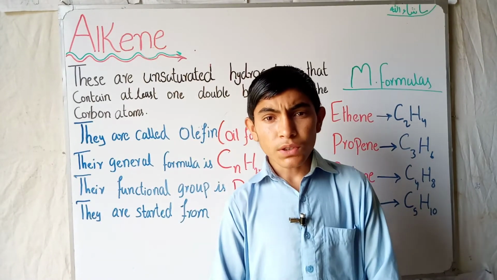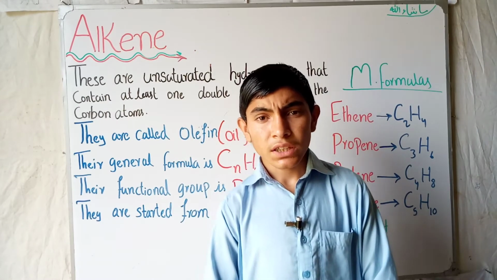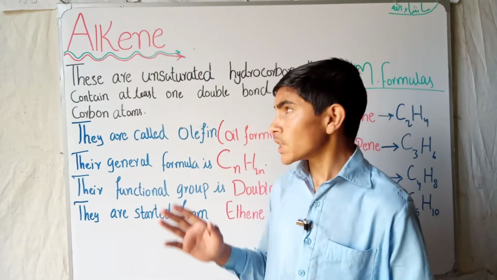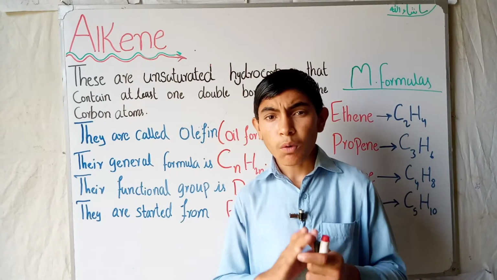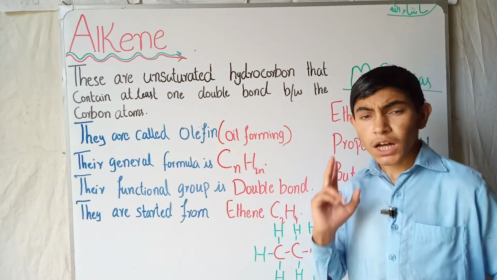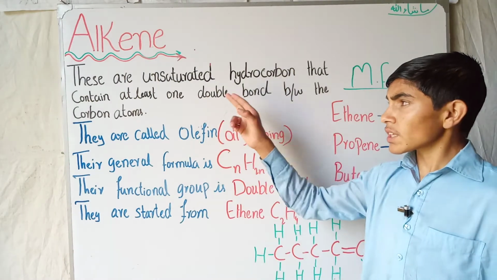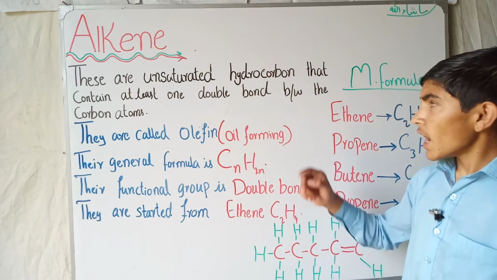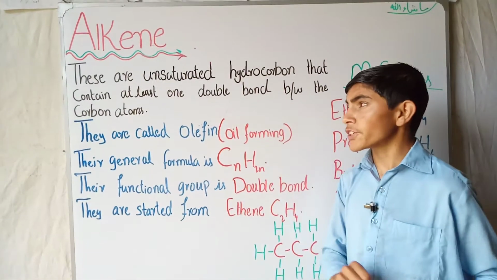Students, in this lecture we will talk about the next topic, alkene. In the previous lecture we studied the alkane, its formulas, its reactions and its formation. Today we will talk about the alkene, its structure and its preparation, that is, how alkenes are formed. Alkenes are completely opposite of the alkane due to the word E. So these are unsaturated. Alkanes were saturated, but these are unsaturated hydrocarbons that contain at least one double bond between the carbon atoms.